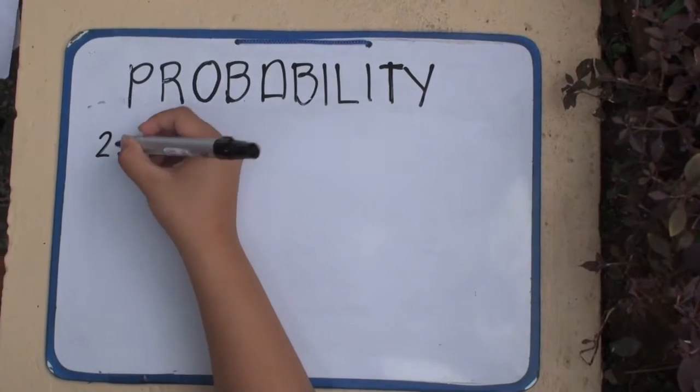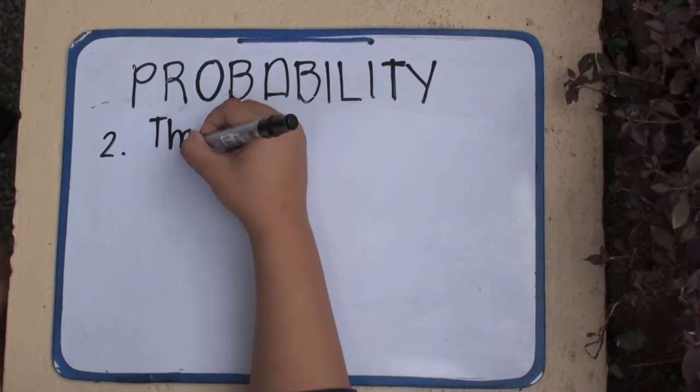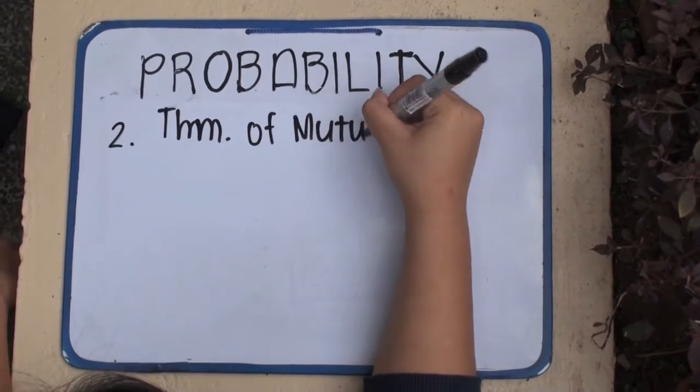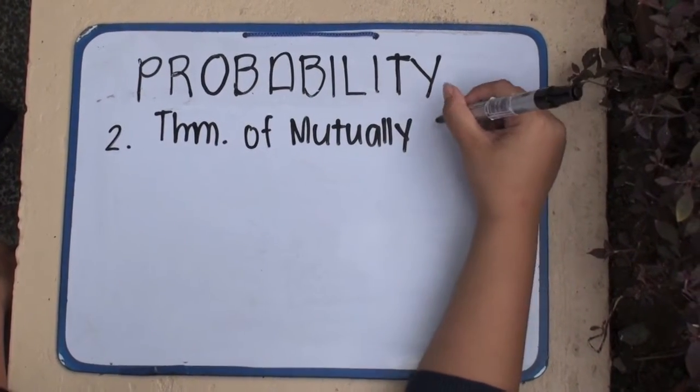This is because the maximum sum of two dice is 12. Let us discuss the second law, which is the theorem of mutually exclusive events.